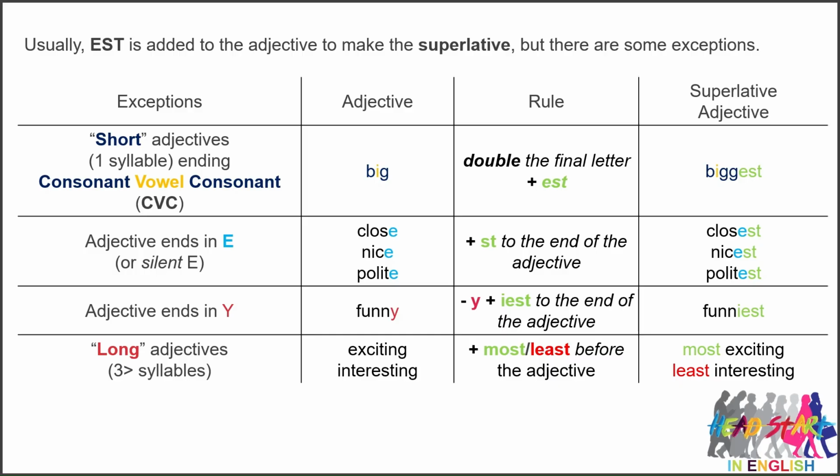Adjective ends in Y, funny, we take away the Y and we add iest to the end of the adjective. Funniest. You'll notice here that these three categories are very similar to the previous category. They all end in est and they sound very similar when we pronounce them. It's just a very minor spelling deviation.